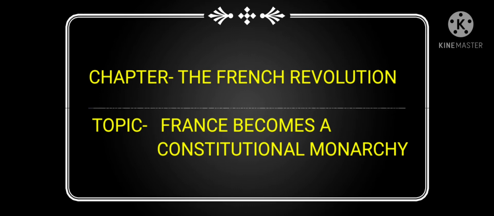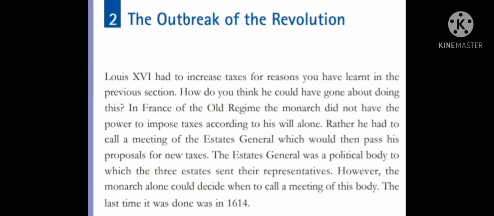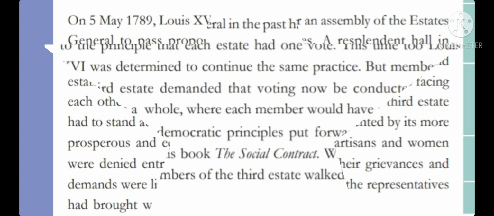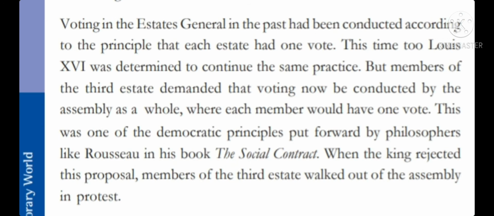So, in the previous lesson, we have learned about the outbreak of the revolution. On May 5th, 1789, King Louis XVI called for a meeting of the Estates General. Why? Because he wanted to increase the taxes. But then what happened in the meeting of the Estates General? The members of the Third Estate demanded a change of the voting principle, which the king rejected. Then the members of the Third Estate walked out of the assembly in protest.